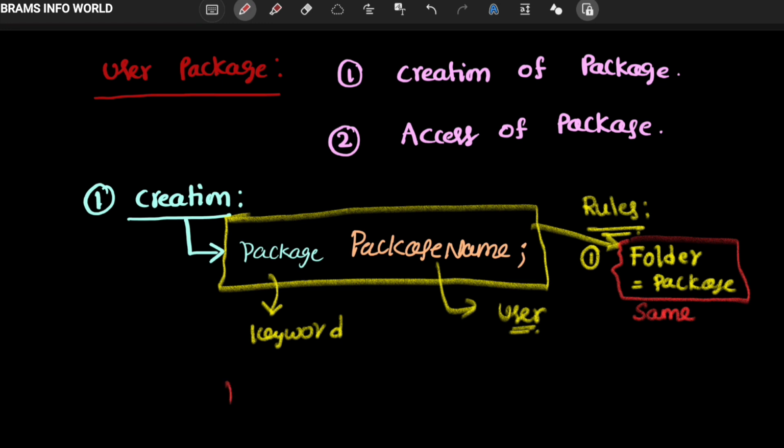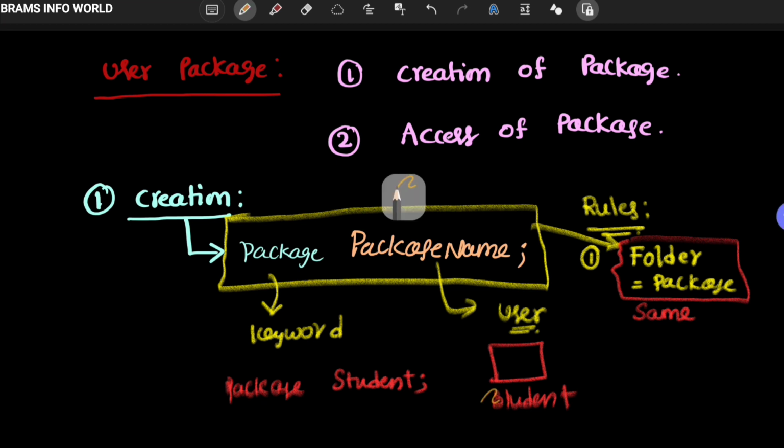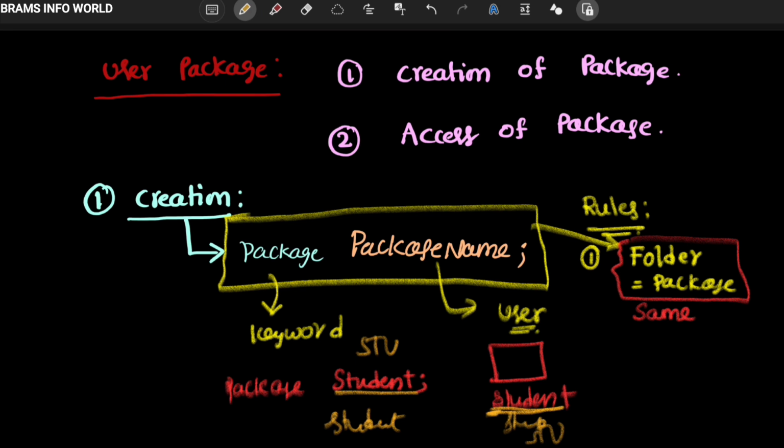For example, I'm creating a package and my package name is student, and my folder name is also student. And one more important point: the spelling and the case sensitivity must both be equal. If you write small student, it should be small; if you write capital letters, it must be capital. So this is rule 1.